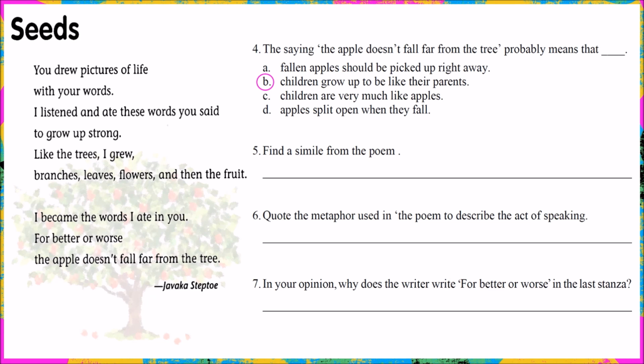For questions 5 and 6, we can choose our answers from the 4 figurative uses of language in the poem. Which of these could be a simile? We know a simile must have the words like or as. Therefore, the only possibility is like the trees I grew.